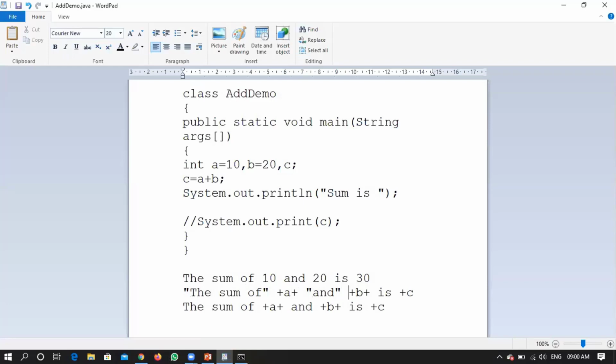And a plus B is not a normal statement, it will be substituted, so don't keep that one in a double quote. Then this is a normal statement, no need to be substituted, so put it in a double quote. And C is the value to be substituted, make sure that it is not a part of a double quote.